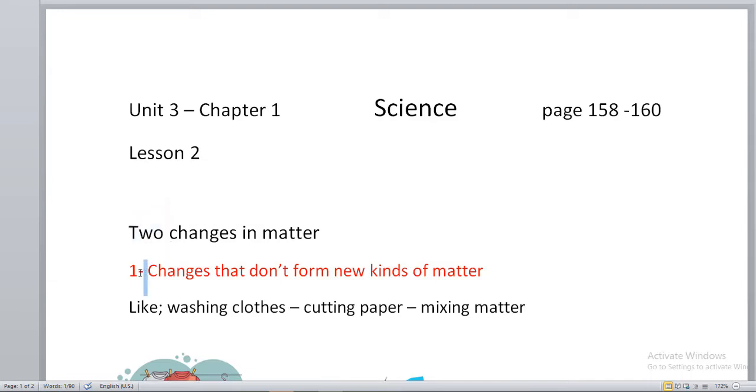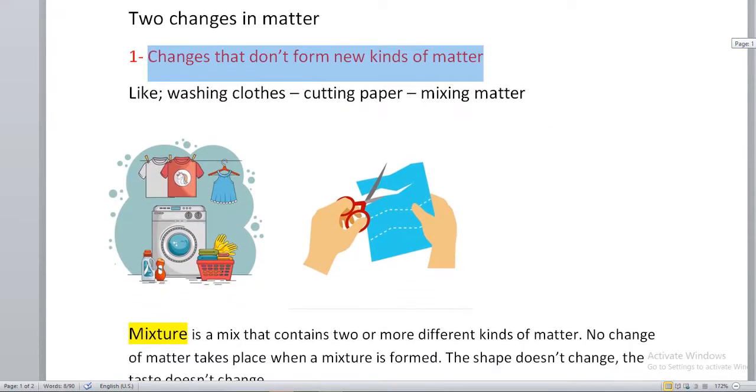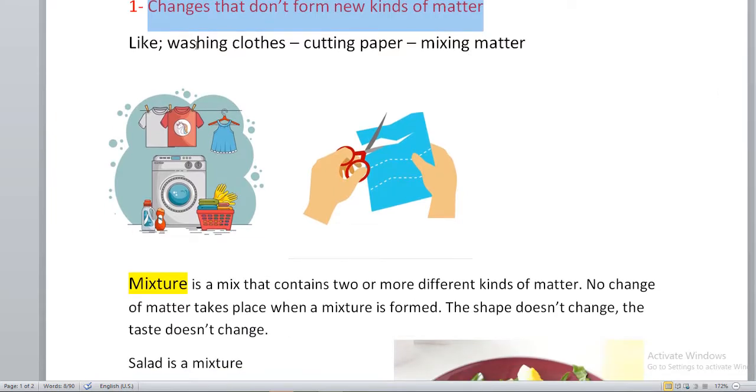But for now, we will only study the first change. I will only teach you the first change. In the next lessons, I will teach you the second change. For now, we will only study changes that don't form new kinds of matter. They change, but the matter does not change into new forms. For example, like washing clothes.